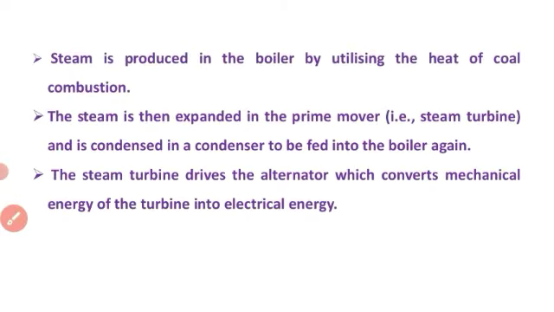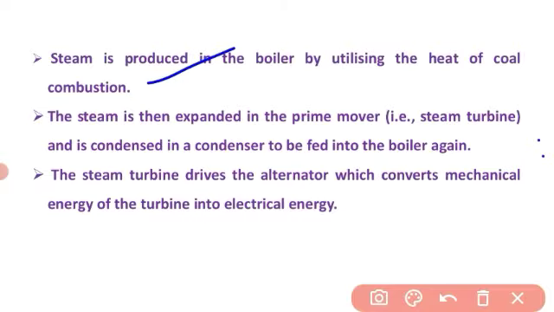Now, steam is produced in the boiler by utilizing the heat of coal combustion. The steam is then expanded in the prime mover, that is the steam turbine, and is condensed in a condenser to be fed into the boiler again.